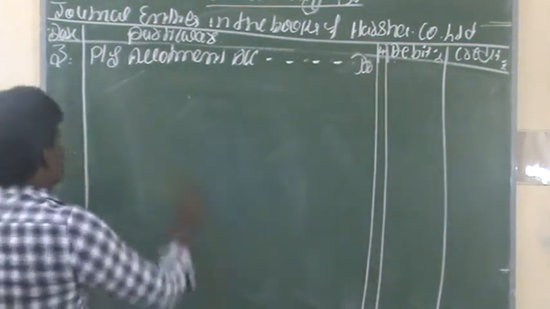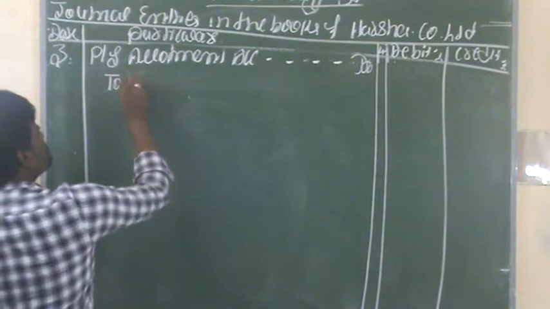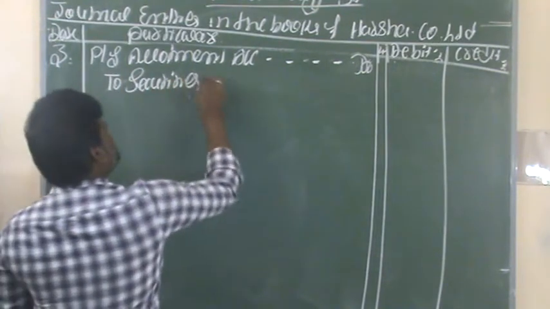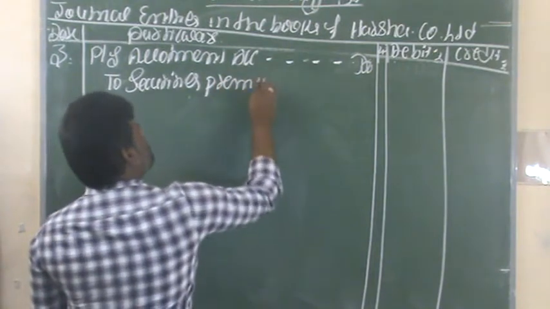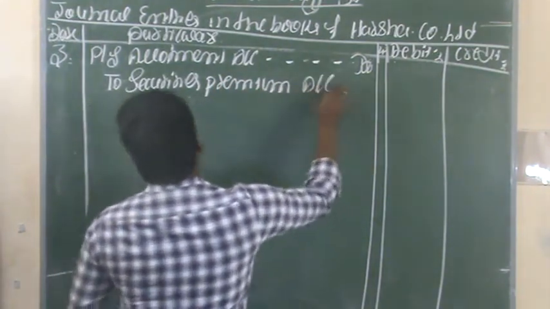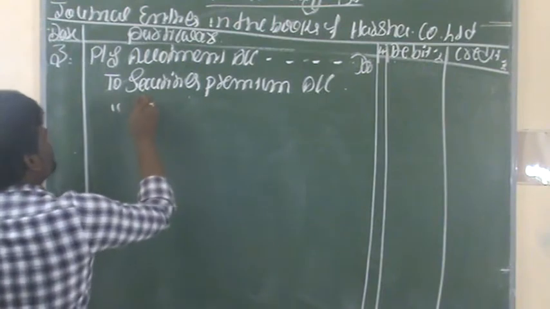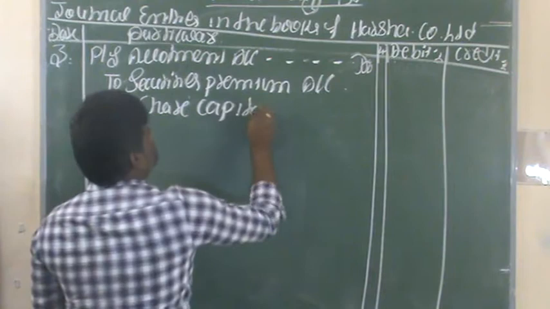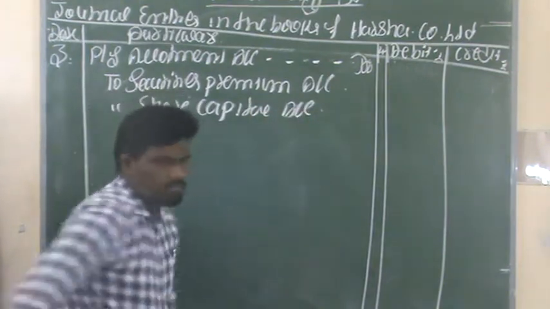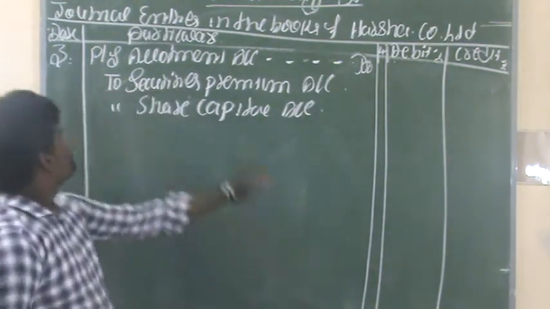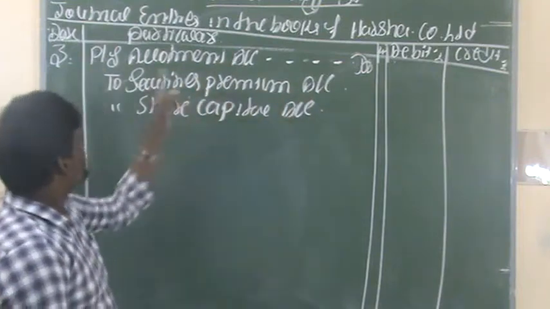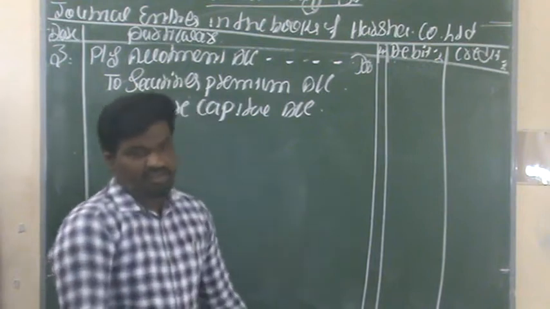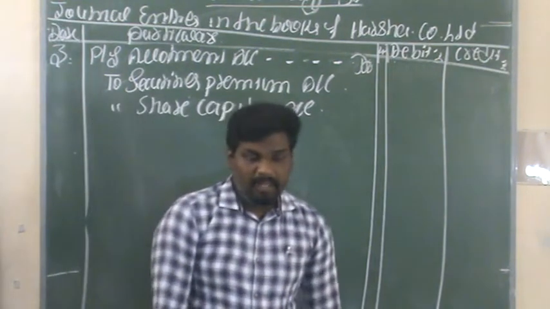Preference share allotment account debit to securities premium account and to share capital account. This is the third entry for the allotment money due.